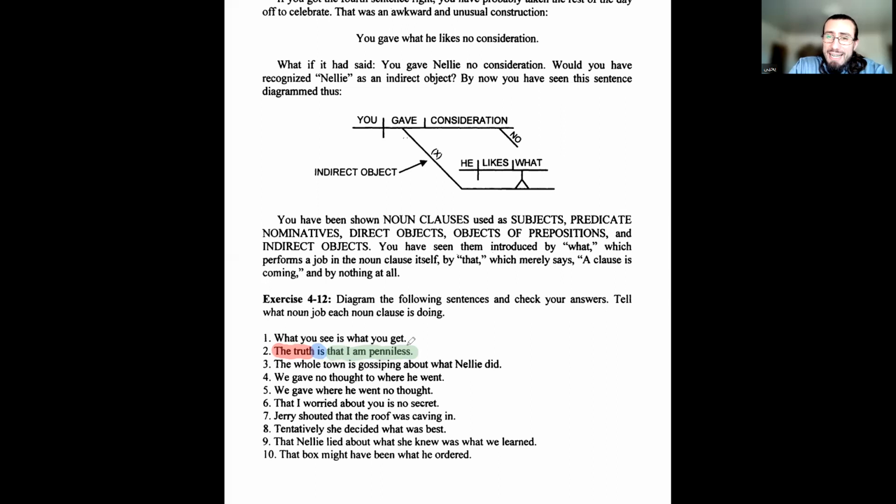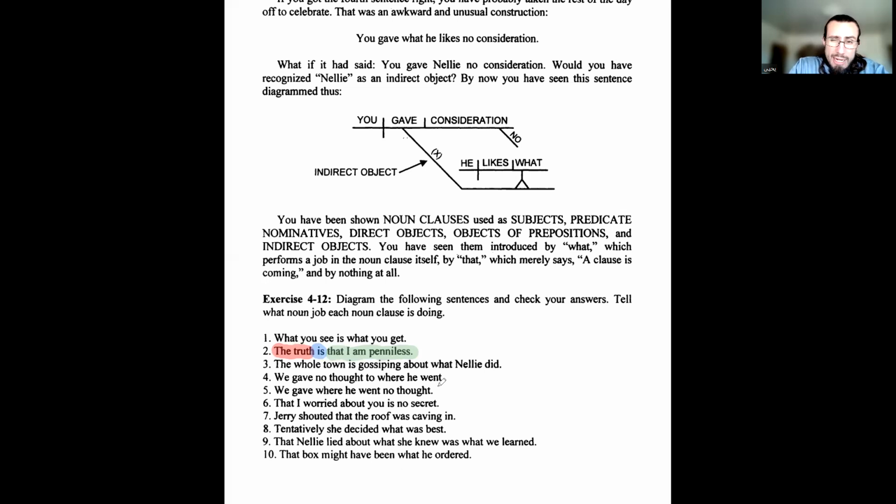Also, that I am penniless, what noun job does it have? It's after is. If it's after is, it has to be a predicate noun. So that I am penniless is a predicate noun. Let's look at number 3. The whole town is gossiping about what Nellie did. Okay, where is the noun clause? Well, we have the subject, the whole town, the verb, is gossiping.